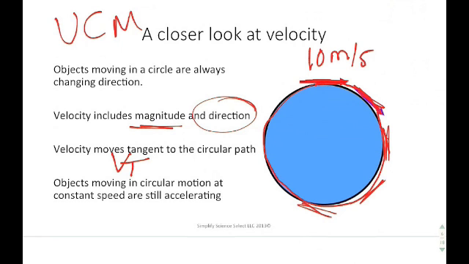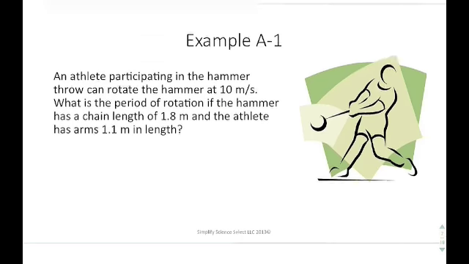And the reason for that is that it indicates the direction of the velocity. Velocity is tangent to the circle. So if you draw any point on the circle, the velocity is tangent to that point. So the objects move in circular speed. They have a constant speed, but they're still accelerating because they have this change in direction. So let's take a look at a couple of examples.